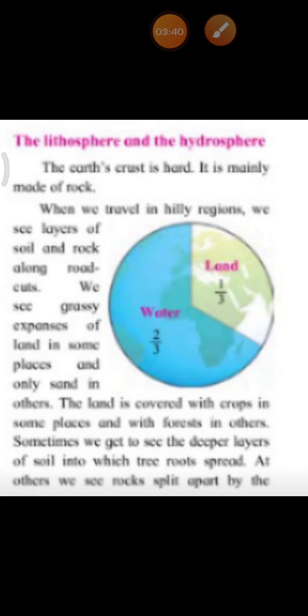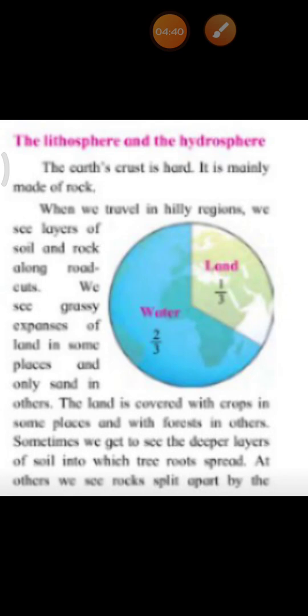When we travel in hilly regions, we see layers of rock and rock along road cuts. We see grassy expanses of land in some places and only sand in others. In some places, the land is covered with crops and it is covered with forest in others.